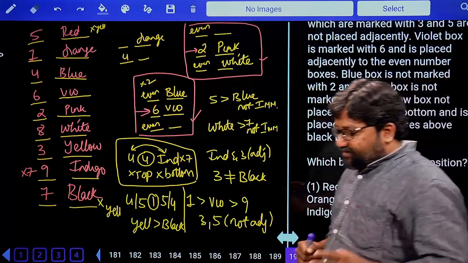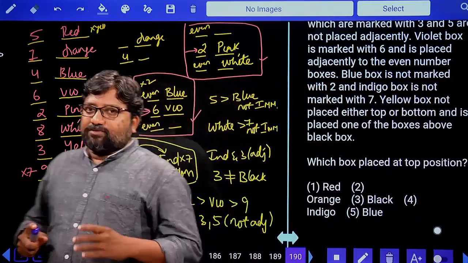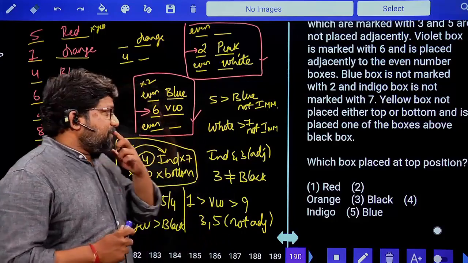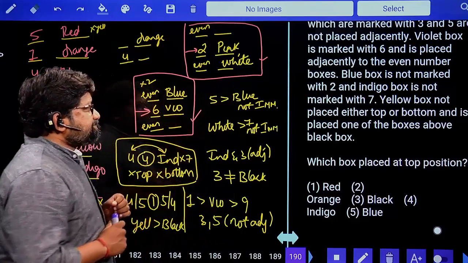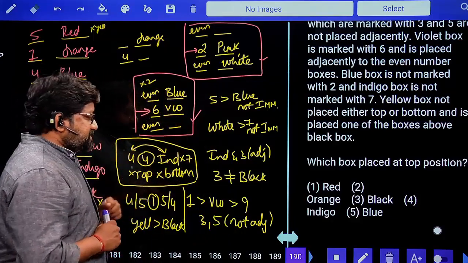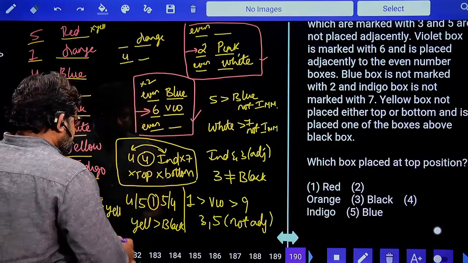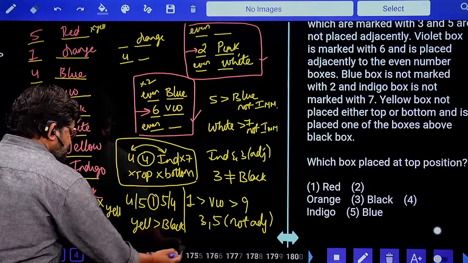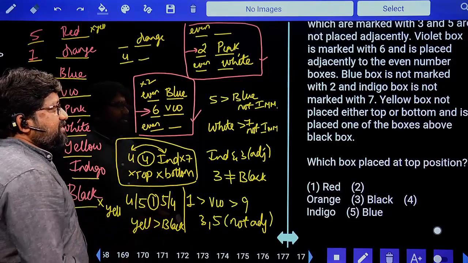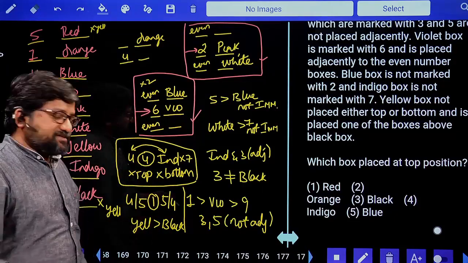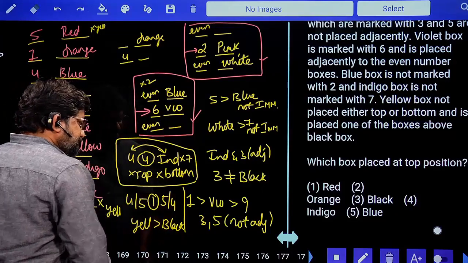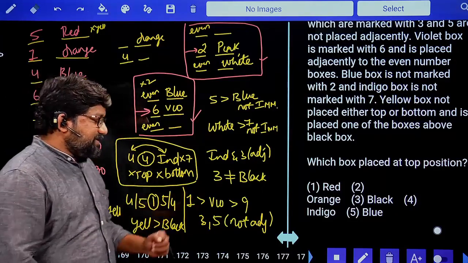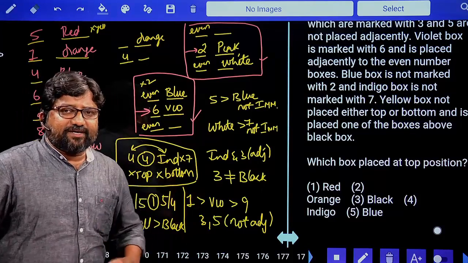So students, what we have done in this paper is we tried to cover all the questions which are based on puzzles. So this is how you get the answers to puzzles. The point is you should understand the clues. Until and unless you understand the clues, it's not that easy to get the answers. There are some individual questions from 176 to 180. They are all easy. You can try it at home.